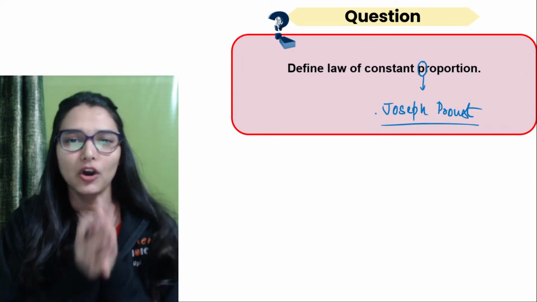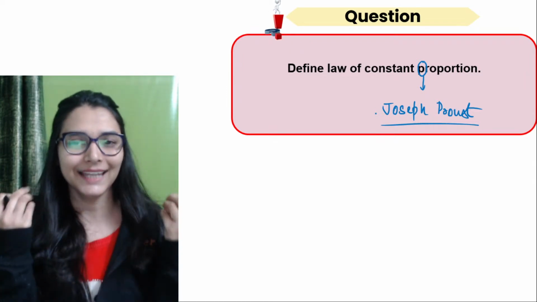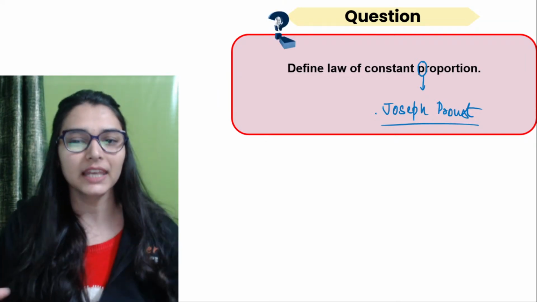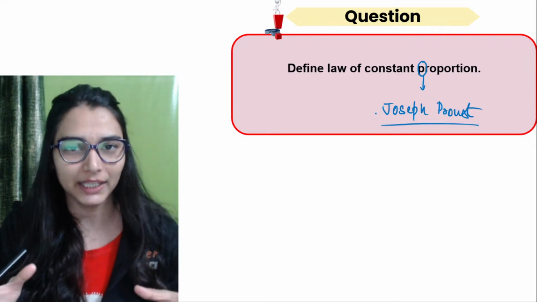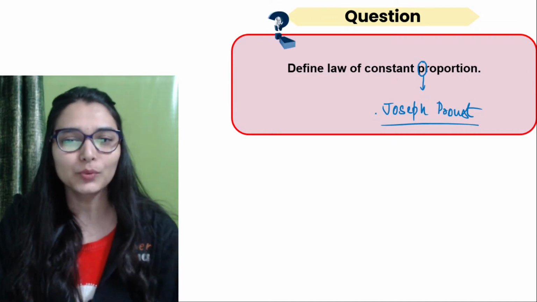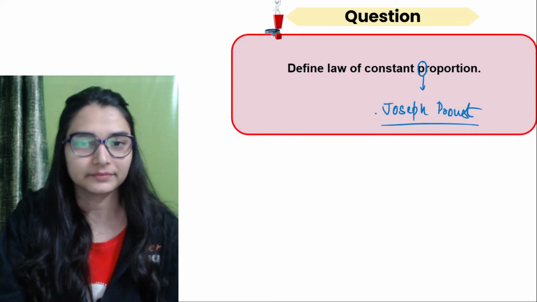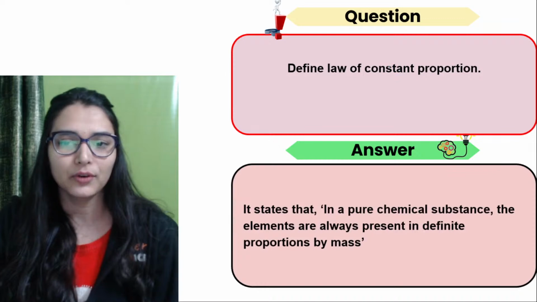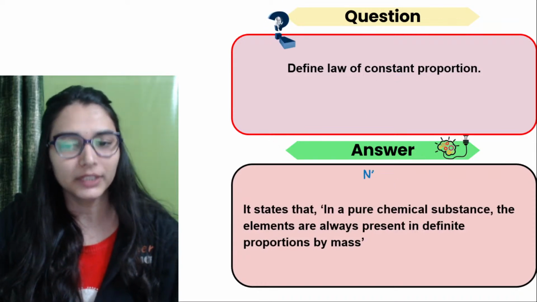ये क्या बोलता है law? It says that in any compound, whenever you are having a compound, then elements will always be combined in a fixed ratio by mass, no matter what is the source of that. ठीक है, हमेशा you will be getting that. So read it out. जैसे देखो, let's say I am having ammonia.